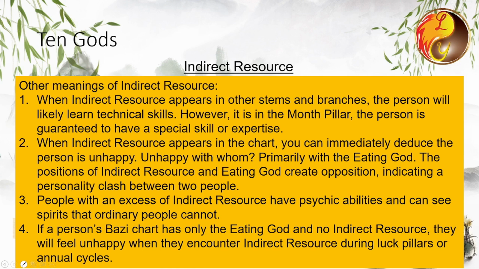For instance, a friend of mine came for a reading, and I directly told him that his mother and wife didn't get along. He asked how I knew that. It was because in his chart, the day branch representing his spouse contained indirect resource, while his mother's position in the year branch had the eating god. The day branch represents the spouse palace, and the year branch represents the mother. This causes the indirect resource to suppress the eating god, leading to personality conflict. He confirmed that this was true. His mother and wife couldn't get along and would always argue when they met. We can apply these concepts flexibly in practice.